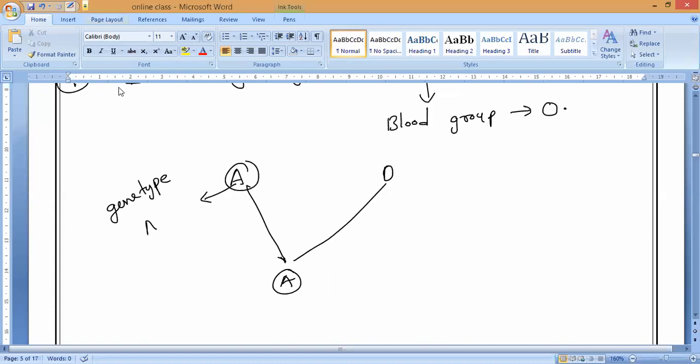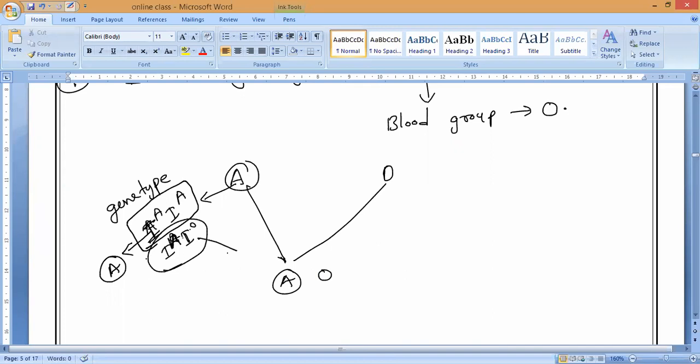So now here we are having a genotype of IA and IA, or IO and IA and IO. So now we are having a possibility of blood group of getting A and another one is what? O blood group. Why? Because if the parent is having both genotypes of IA and IA, 100% will give you blood group A. If the parent is having IA and IO, then there are chances of getting IO also.